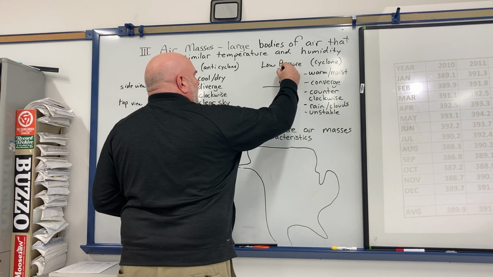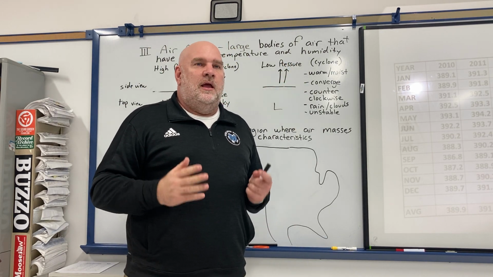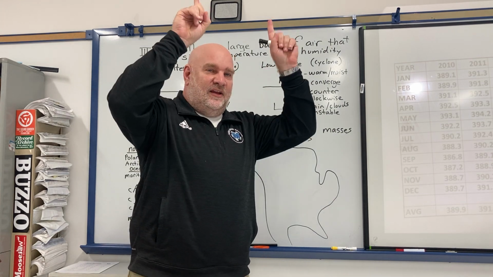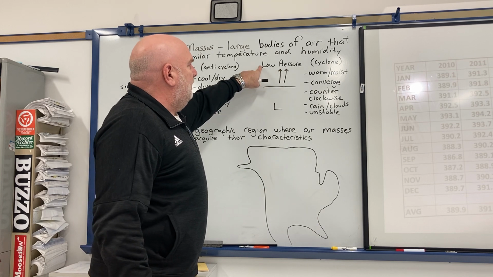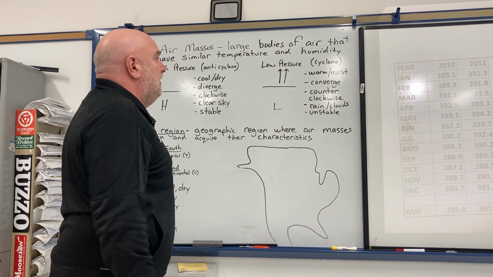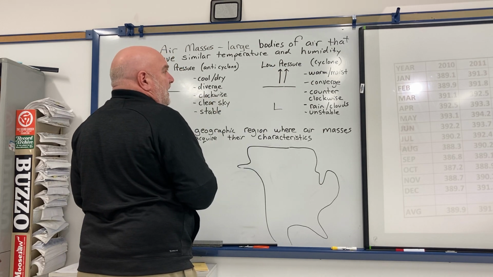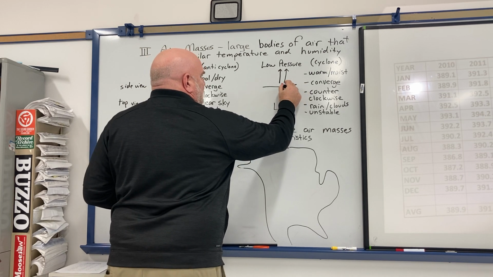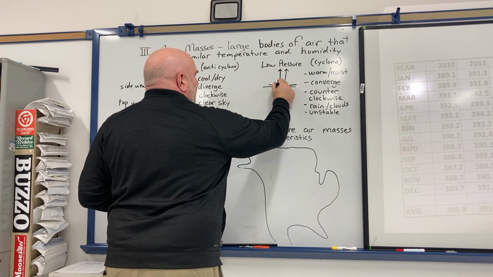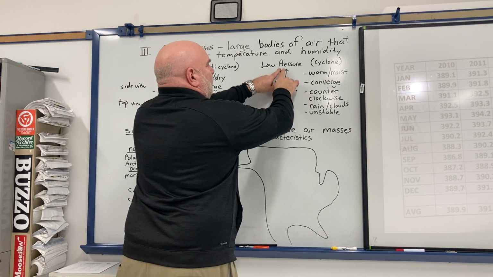Now, if you remember, air pressure is the weight of the air on top of you. If the air above me is rising, I'm not going to feel as much weight pressing down on me. So rising air is low pressure. So I have this warm, moist air rising, and something has to take the place of it. So air from the sides comes in to take the place of it. So the air is converging and then rising.